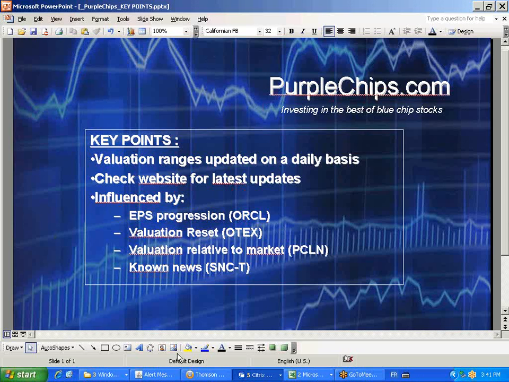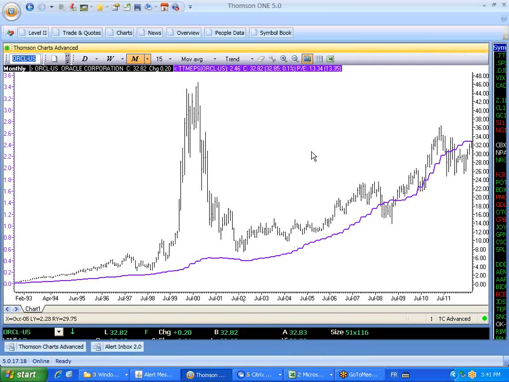So to start, let me look at the charts here. And here's an example using Oracle Corporation. With Oracle, the key point here is that the valuation range is changing all the time. Every time there's an earnings release, and of course the progression of the earnings has been very, very good with Oracle. So what happens is that in effect, I'm just going to draw this for you.